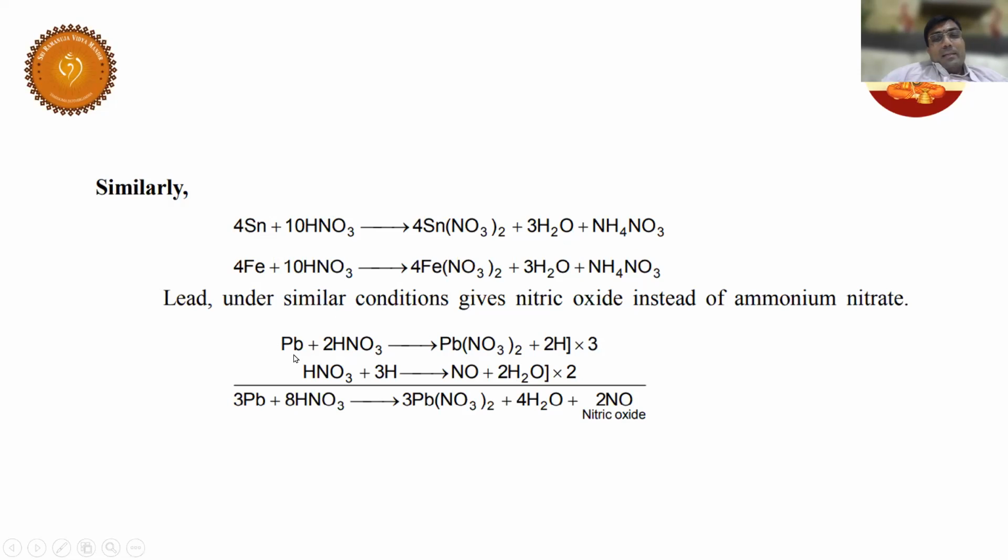Now, lead. Students, have a look here. Lead is giving NO. And have you seen this reaction anywhere so far? Preparation of NO. Lead nitrate is heated, right? What are you getting? Lead nitrate you have studied. Pb(NO3)2, if you heat, you get PbO plus NO2 plus O2.